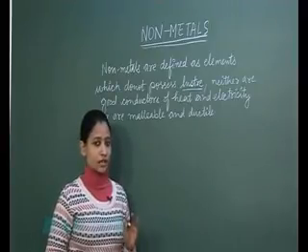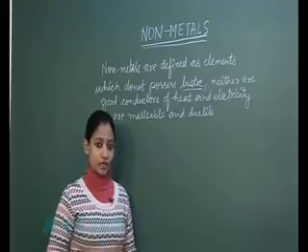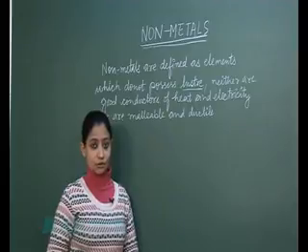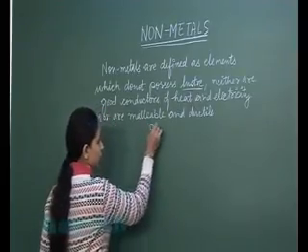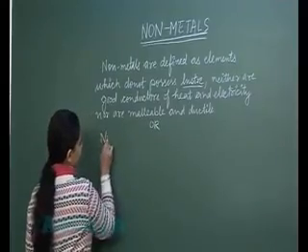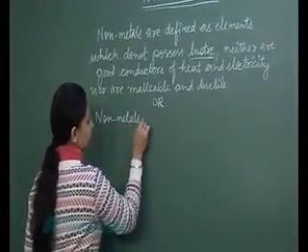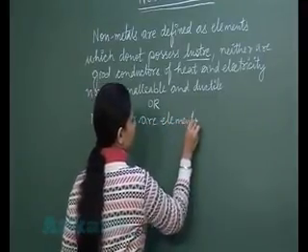But if we look at the structure of the atom of the non-metals, then we say non-metals are the elements whose atoms can easily gain electrons to form negatively charged ions.